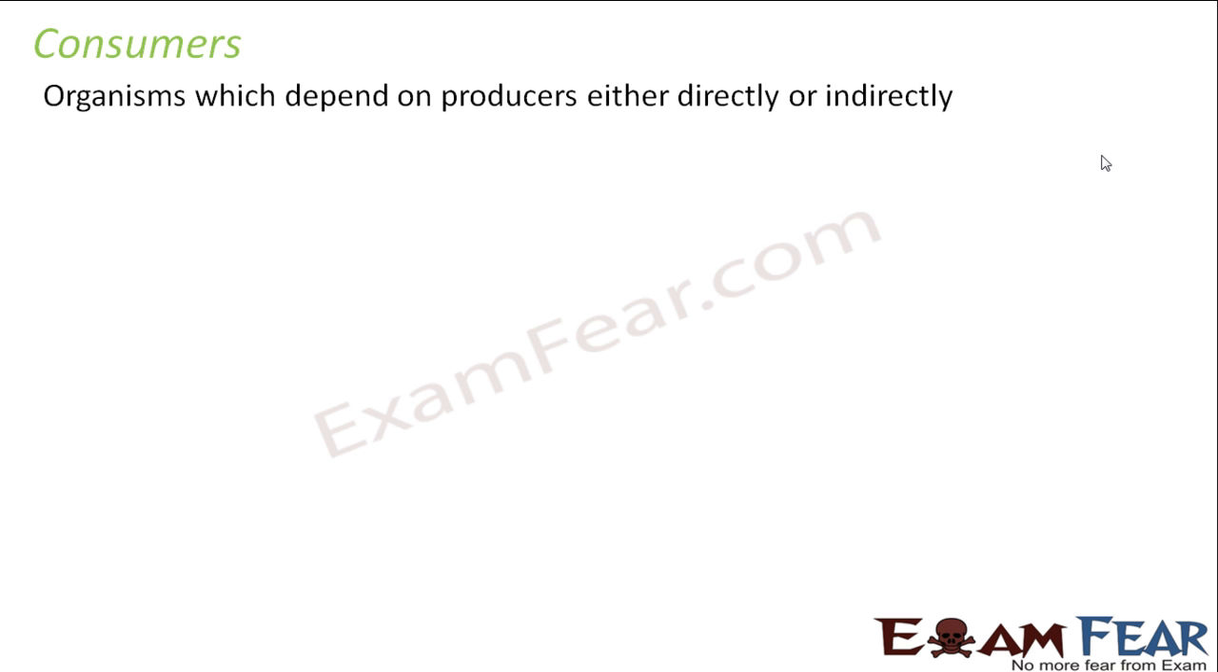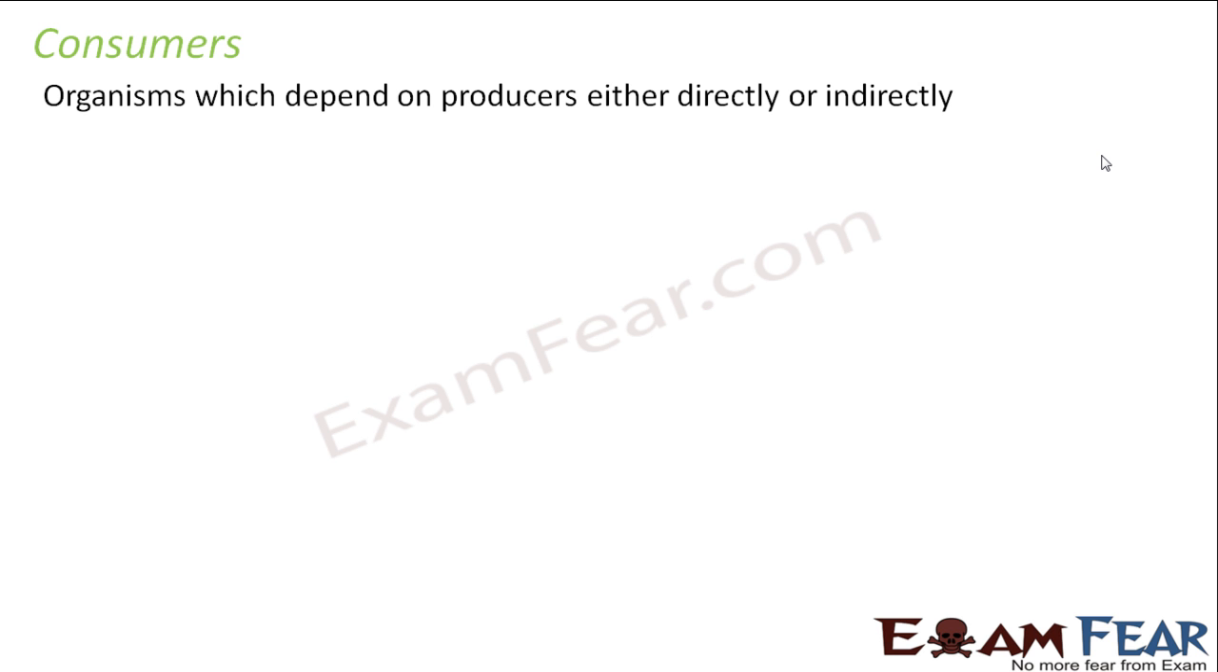Let us now look at consumers. What are consumers? Organisms which depend on producers either directly or indirectly. Basically the term consumer means those who consume things, those who eat things. Producers are the ones who will produce food. Consumers are the ones who will eat that food. Right? In rough terms. So consumers actually depend on the producers for food either directly or indirectly.